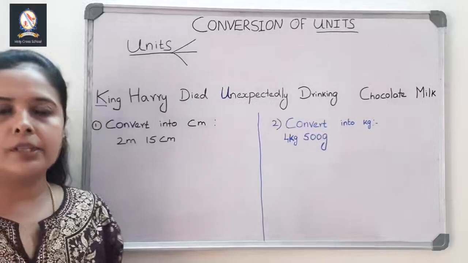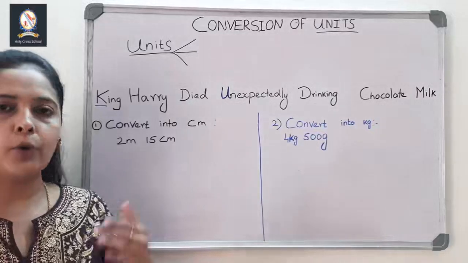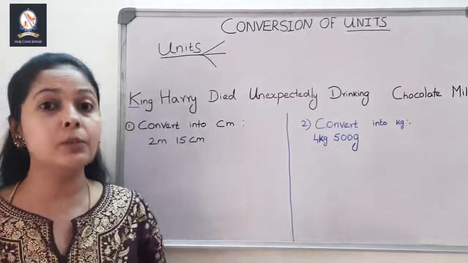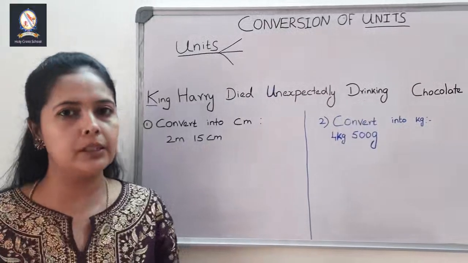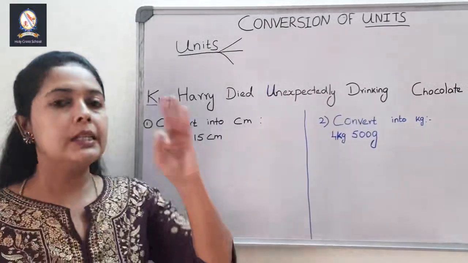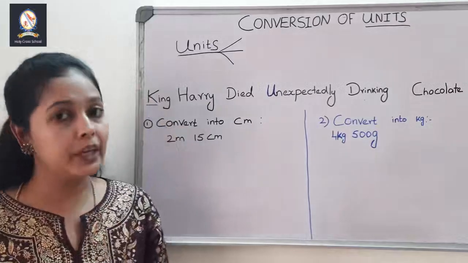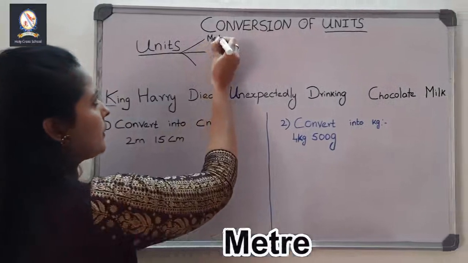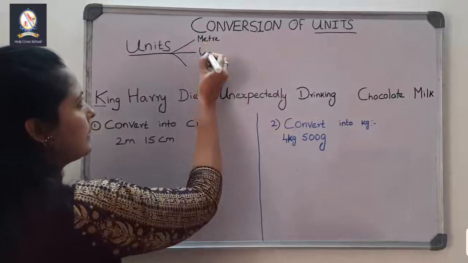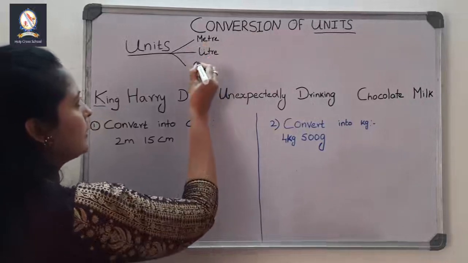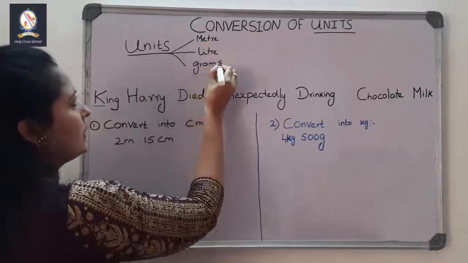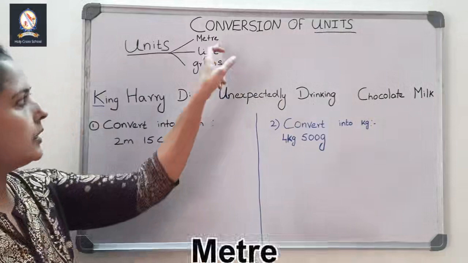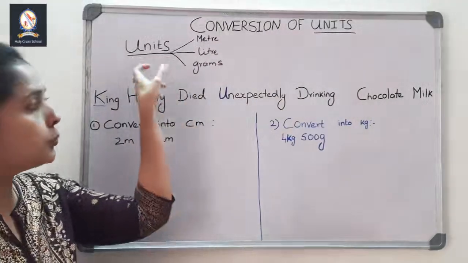The same thing, one more is there. If somebody asks you the distance from your home to school, you won't say 500 grams or 2 kilograms. You will say 500 meters, 2 kilometers, 3 kilometers. So these are the three basic units we use in our day-to-day life. First one is meter. Second one is liter. Then grams. Meter, liter, grams. These are the basic units.